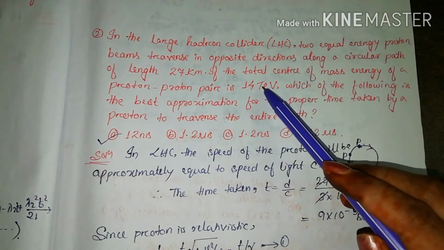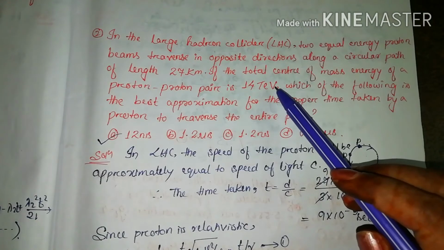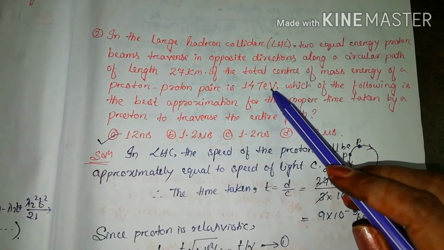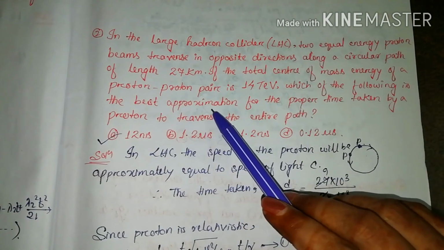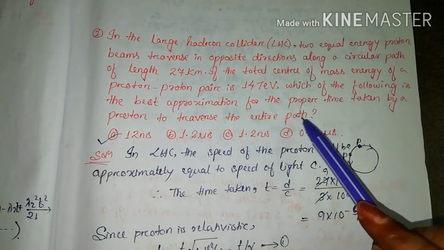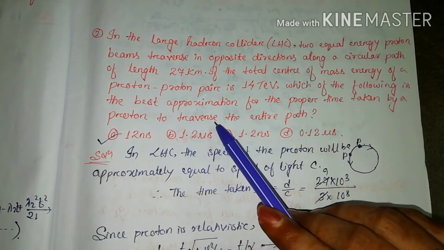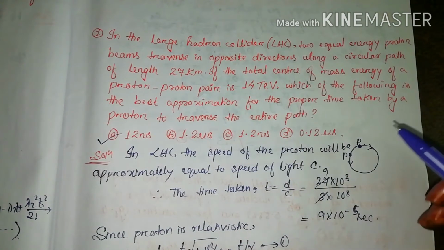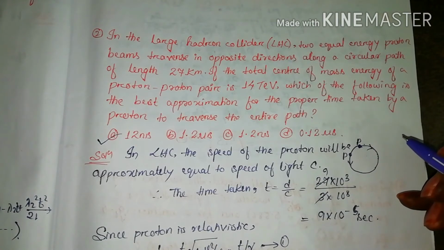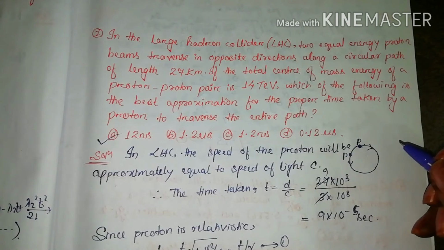If the total center of mass energy of a proton pair is 14 tera electron volt, which of the following is the best approximation for the proper time taken by proton to traverse the entire path? So we are asked to find the proper time taken by the proton to traverse the entire path. We have to find out the best approximation.